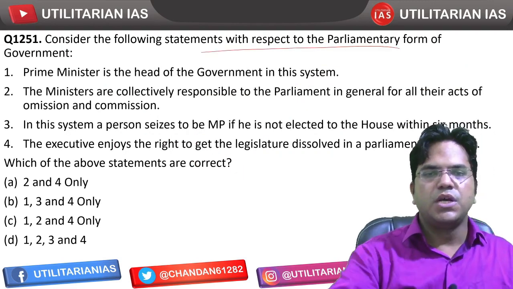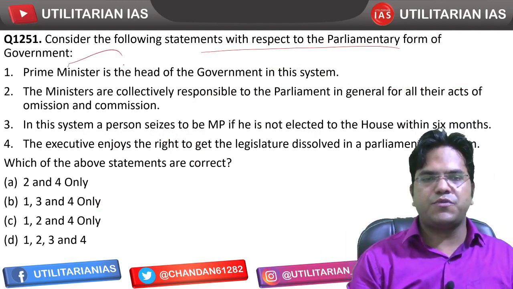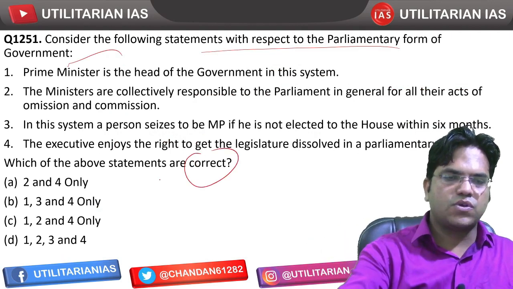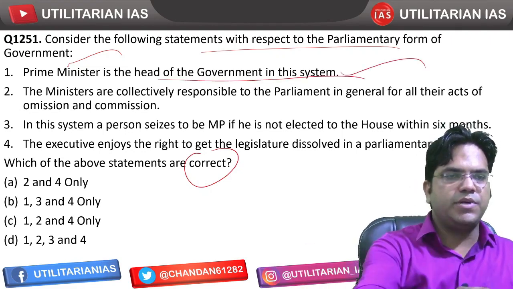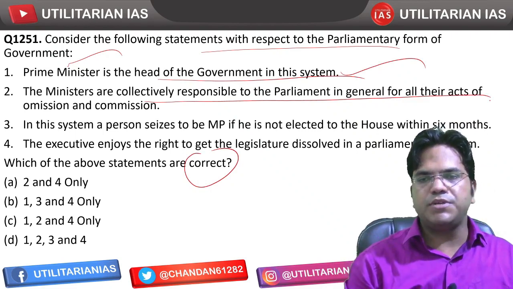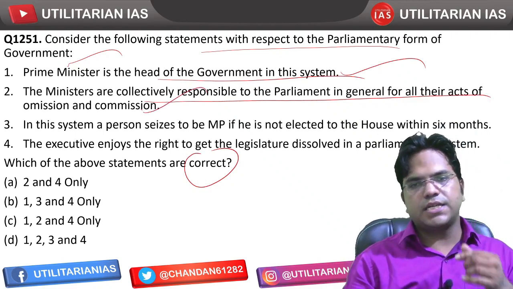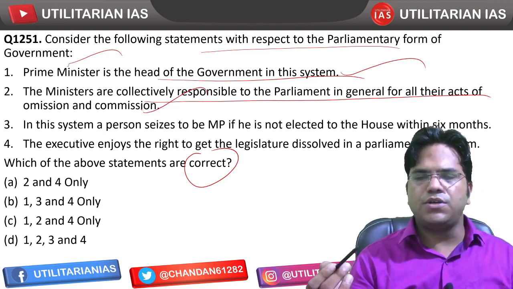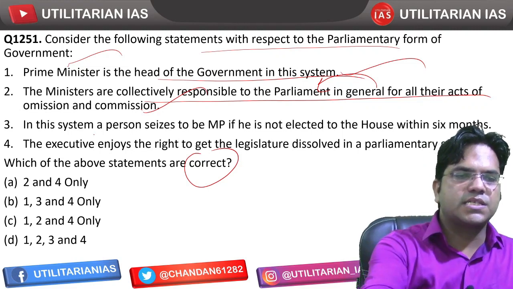Consider the following statements with respect to the parliamentary form of government. One question regarding the parliamentary form of government we have already attempted. Correct statement: the Prime Minister is the head of the government in this system. That's correct. The ministers are collectively responsible to Parliament in general for all their acts of omission and commission. That's correct, in general, right? Specifically to the Lok Sabha, but in general they are responsible to Parliament.